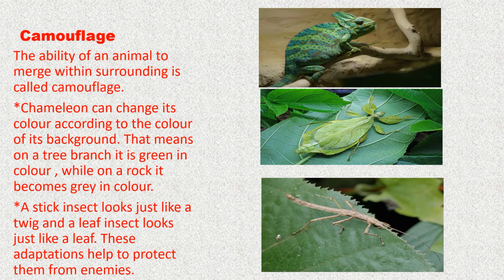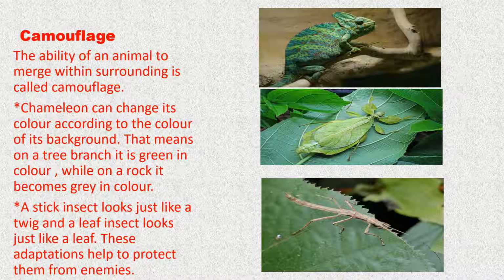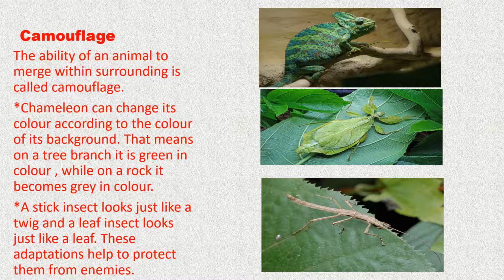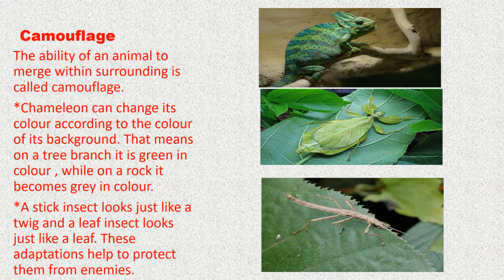Some animals have colors, shapes or markings on their bodies that help them merge with their surroundings. Like, children, you might have seen the stripes on a tiger's body or a zebra's body so that they can hide themselves behind tall jungle grass to protect themselves from enemies. This makes it difficult for the enemies to see them in their surroundings. This ability of an animal to merge with its surroundings is called camouflage.